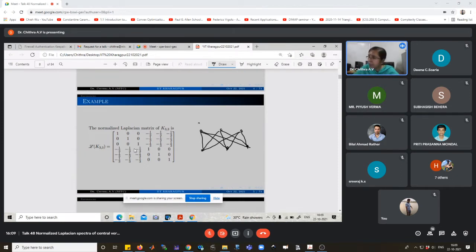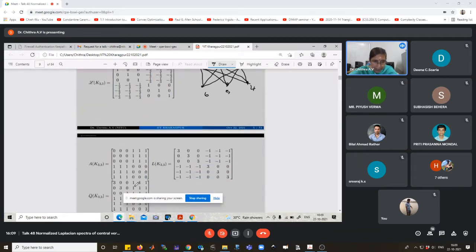Here we can denote the vertices 1, 2, 3, 4, 5, 6. Whenever, in the case of a Laplacian matrix, before that, let us write the adjacency matrix of K33. Adjacency matrix of K33, with vertices 1, 2, 3, 4, 5, 6.